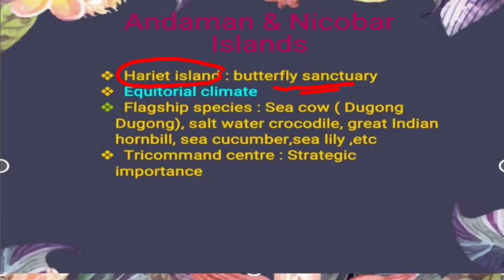The climate of Andaman and Nicobar is equatorial in nature. Equatorial climates simply have a hot and wet spell, and the annual rainfall is quite high. So this is what we have in the equatorial climate.